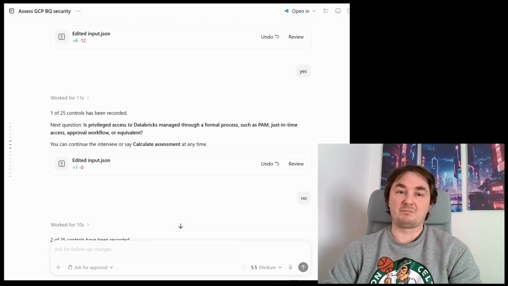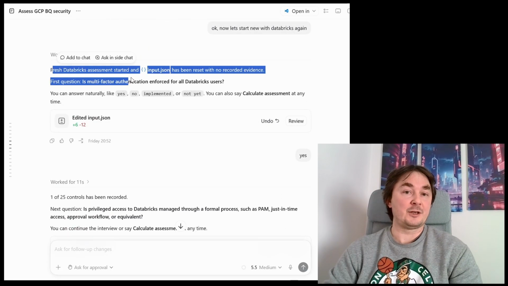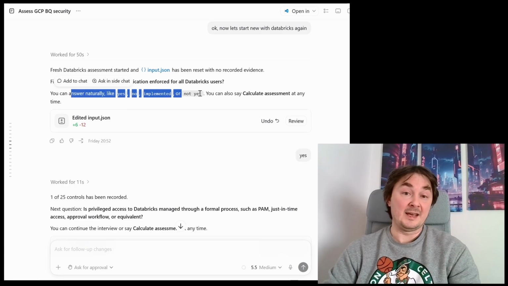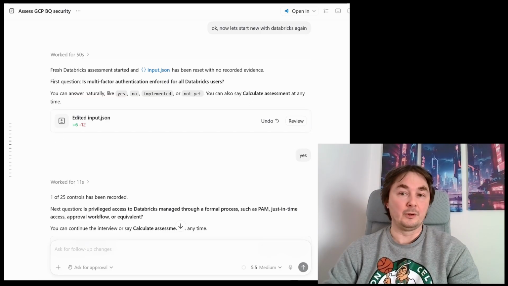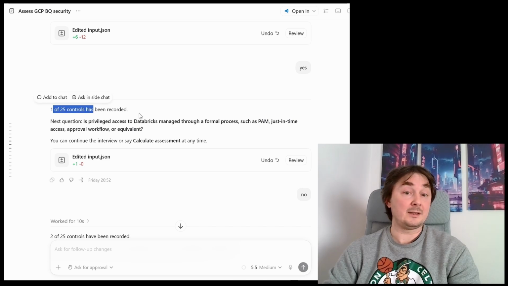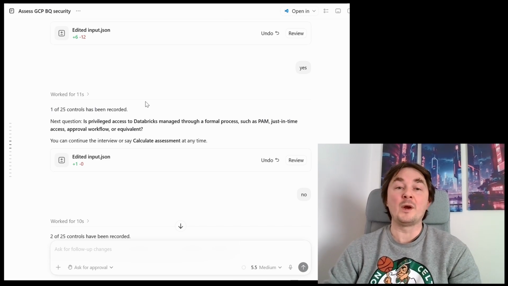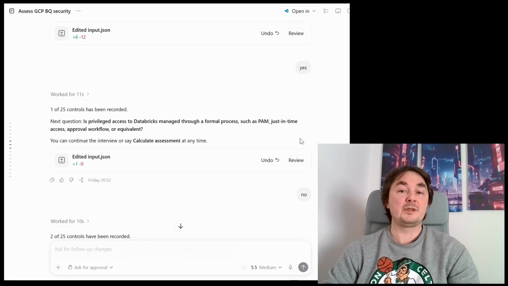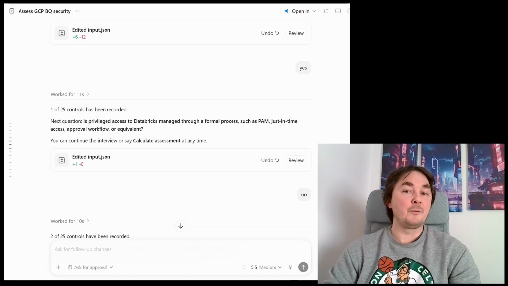It looks something like this. We have a message saying a fresh assessment state started and the input JSON has been reset. The first question is: is multi-factor authentication enforced for all Databricks users? I said in the beginning that it is a Databricks implementation of the platform that I want to assess. I can answer with yes, no, implemented, not yet, and so on. I said yes, and it highlighted that it is one of the first 25 questions.